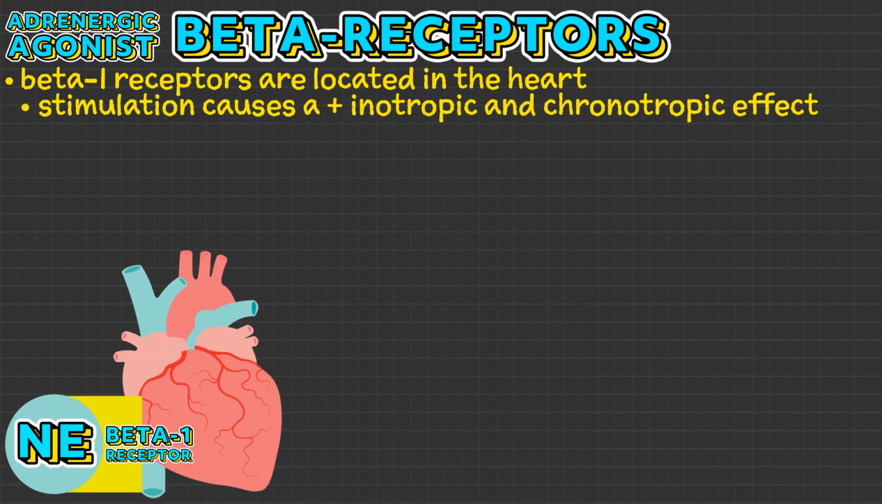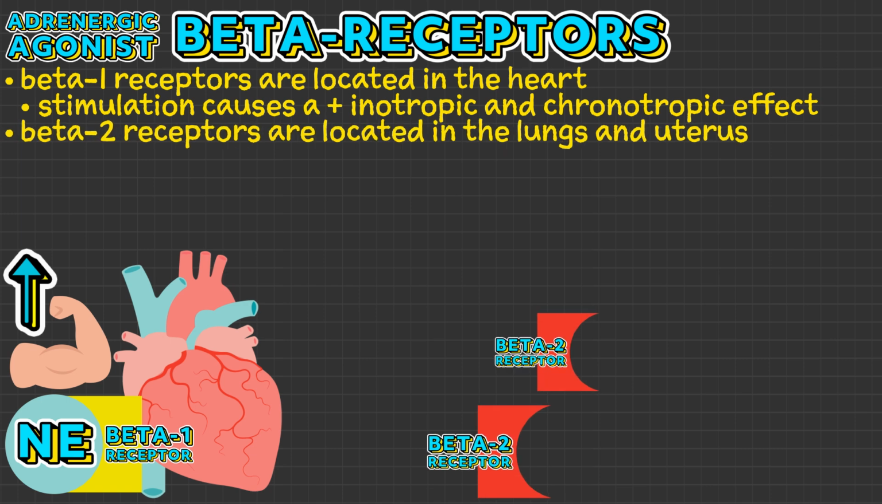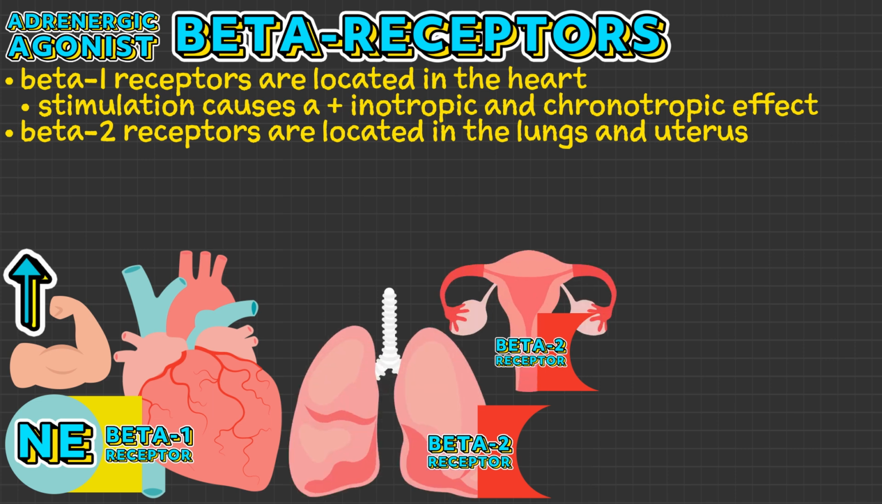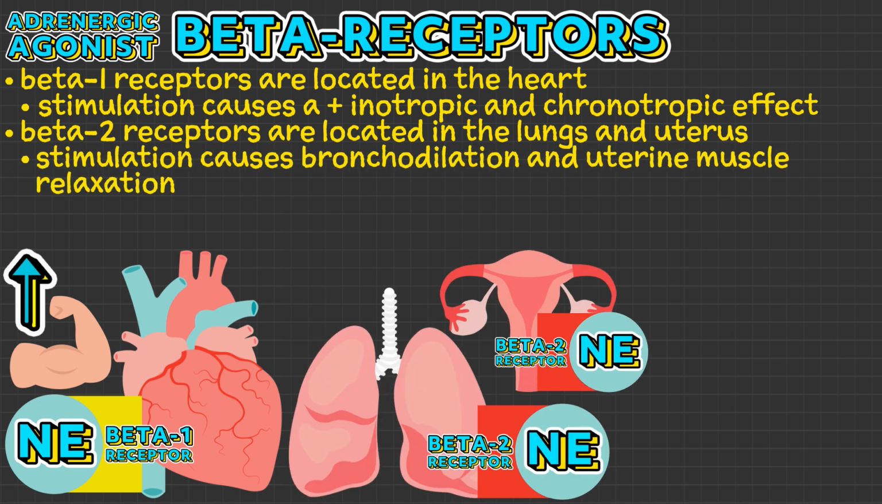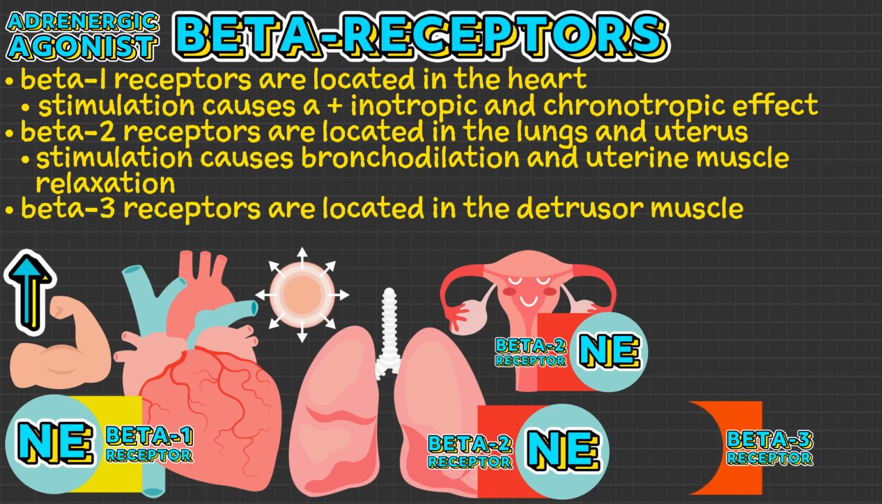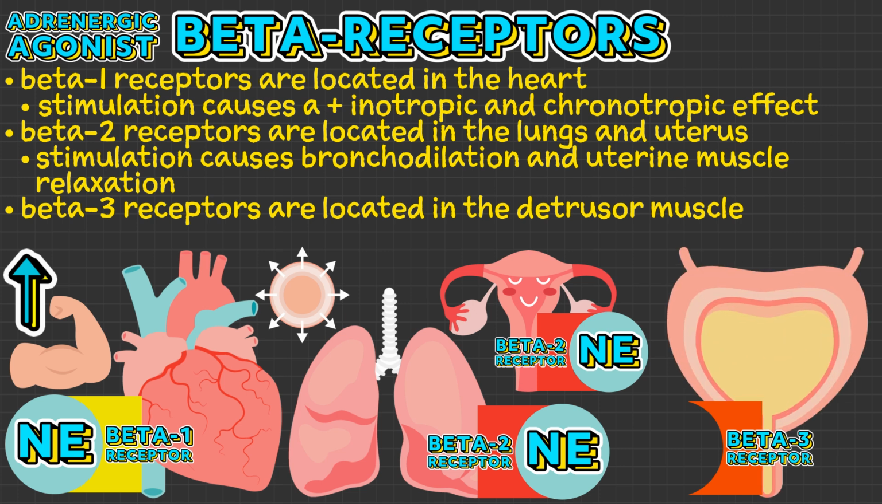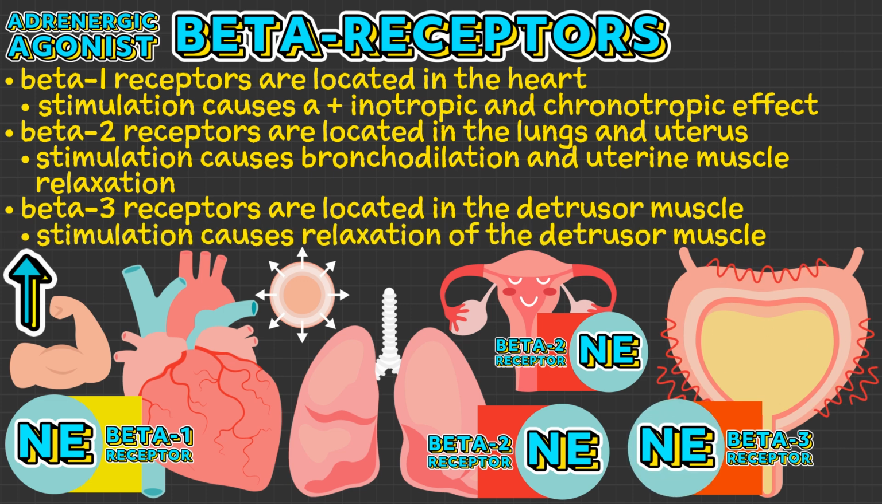When stimulated by norepinephrine, these receptors lead to a positive inotropic and chronotropic effect, meaning the heart's force of contraction and rate increase. Whereas, beta-2 receptors are primarily located in the lungs and uterus. When norepinephrine stimulates these receptors, it causes bronchodilation and uterine muscle relaxation. And beta-3 receptors are primarily located in the detrusor muscle, or the smooth muscle in the bladder wall, responsible for contraction during urination. When stimulated by norepinephrine, these receptors lead to the relaxation of the detrusor muscle.